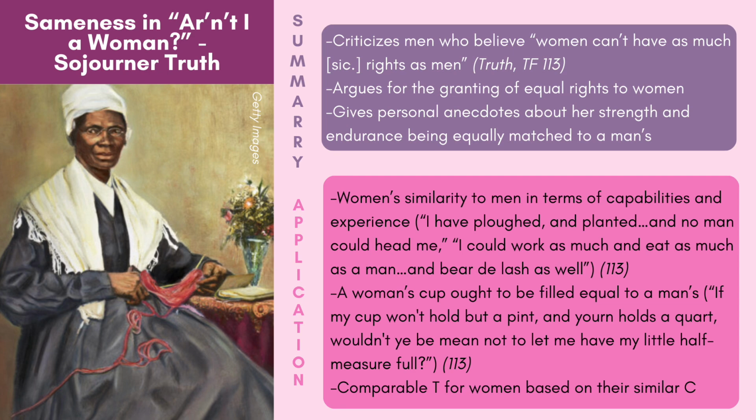Using statements of ability like, quote, I have plowed and planted and no man could head me, and I could work as much and eat as much as a man and bear the lash as well, Truth emphasizes characteristics she embodies that are comparable to those of men, exhibiting the first guiding premise of the sameness argument, which is, women share similar characteristics to men.